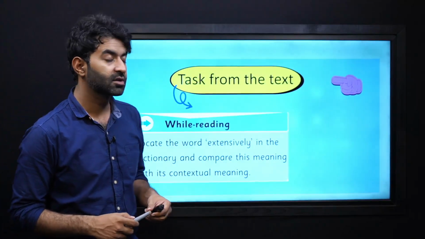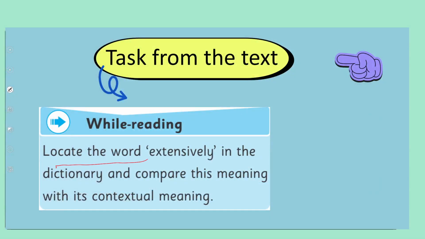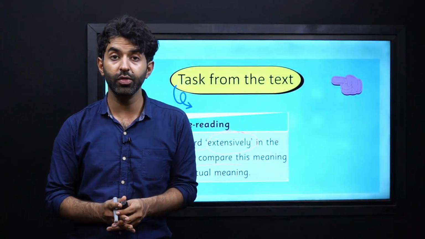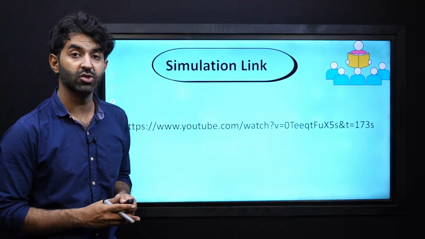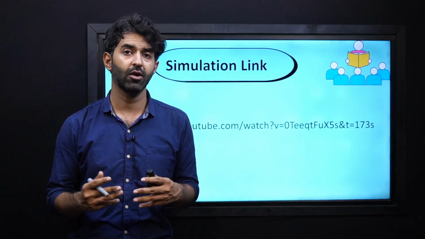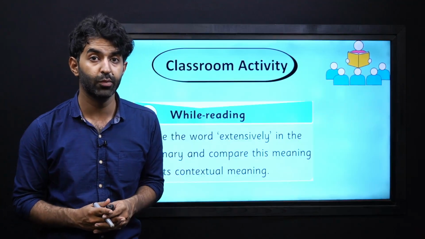Now, this task is taken from your text. You have to locate the word in the dictionary and compare its meaning with its contextual meaning, and compare them both, how the two are different. You can watch this simulation link later on to learn more about different kinds of meanings and also about differentiating between them.